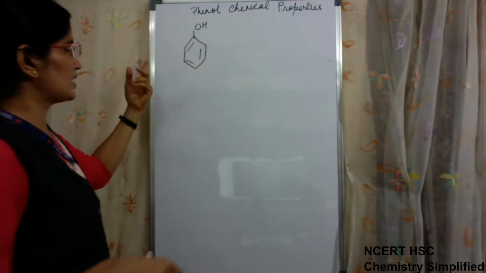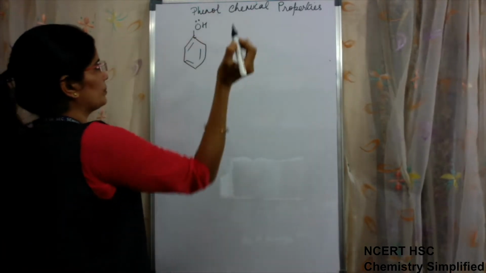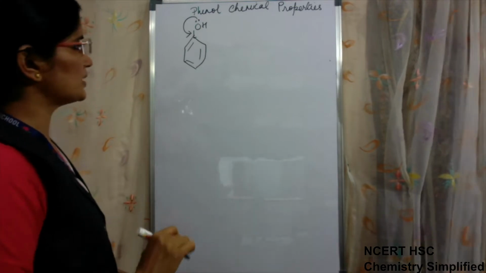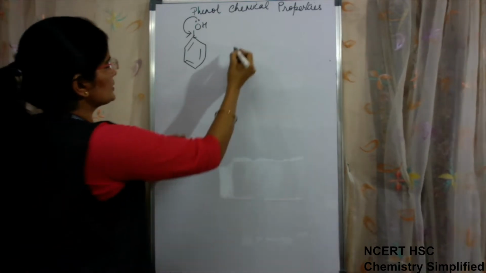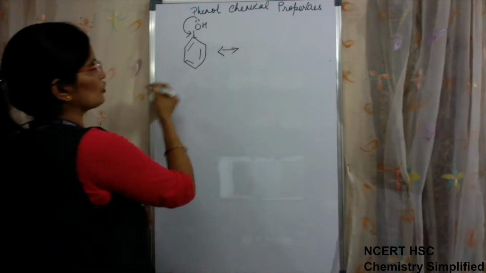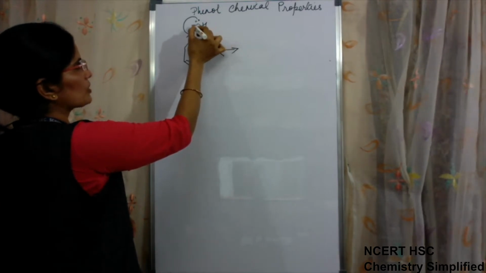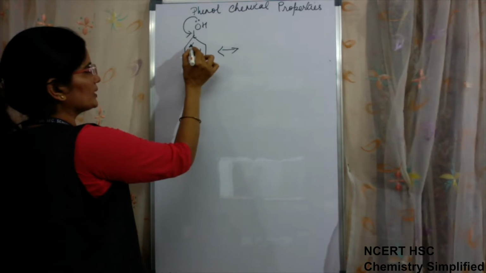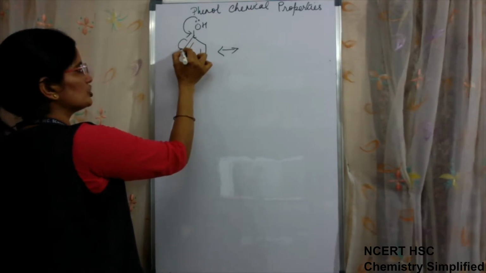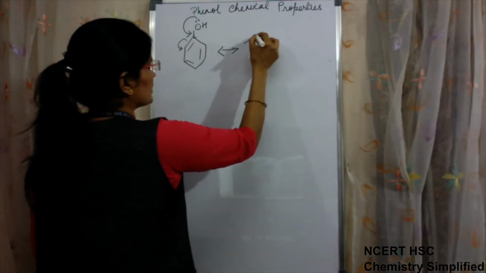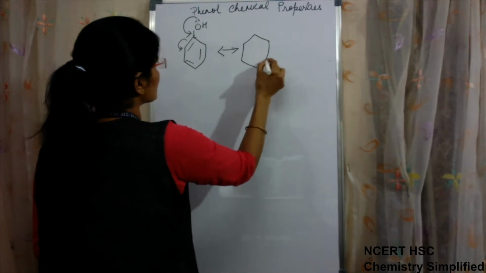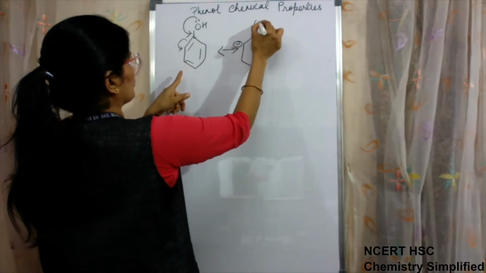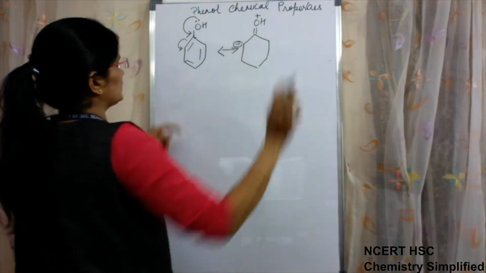Why? The same reason: it has a lone pair of electrons, it undergoes resonance, and because of which in the next resonating structure, this lone pair on oxygen will come here to give it a partial double bond character. The double bond present here will shift to the corner, and the second structure we will have like this: negative sign here, double bond here, OH with positive sign here.